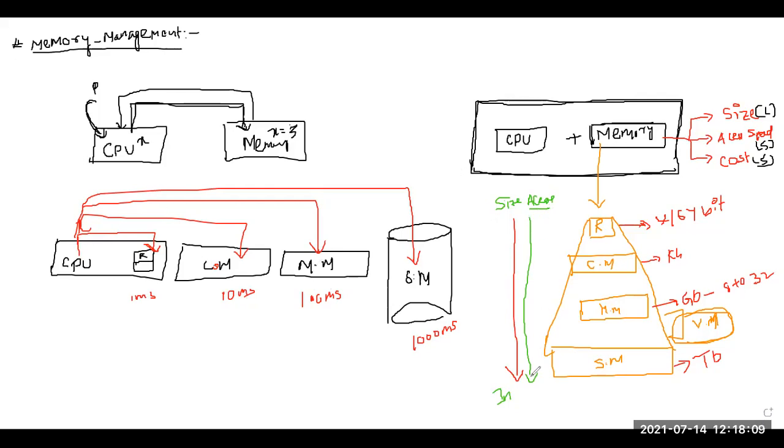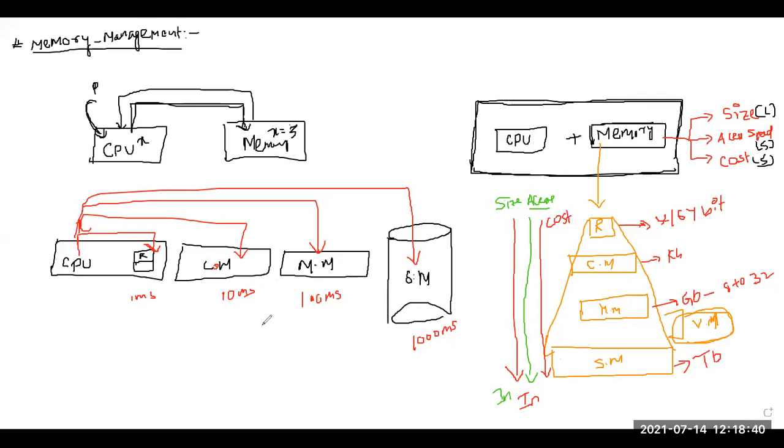So as we go down, will the access time increase or decrease? Yes, increase. The access time is going to increase. Fine. Now the third criterion, which is your cost. Now tell me, what will the cost be as we go down? Will the cost increase or decrease?